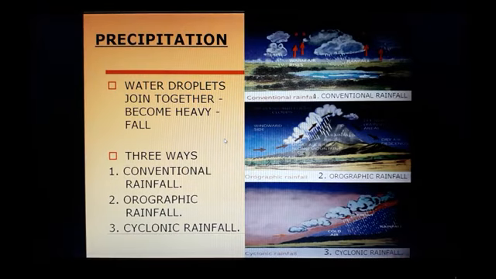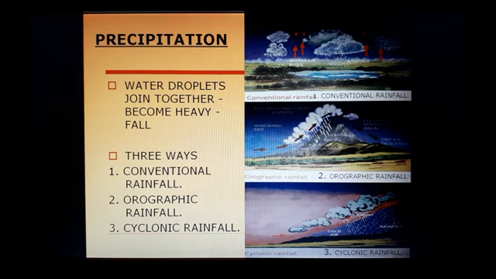We're coming to the precipitation. Water droplets join together, become heavy, and then fall down. Three ways of precipitation over here. The convectional: okay, the water vapors, warm air rises here, and these clouds, what happened? They're coming down in the form of water. This is called rainfall. Okay, this is called convectional rainfall.